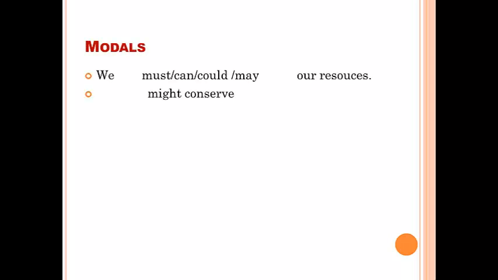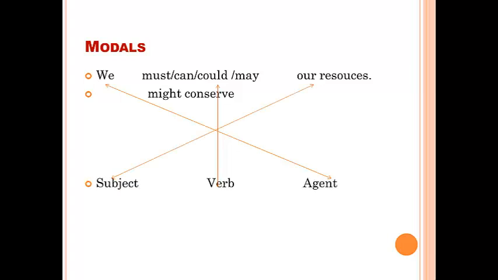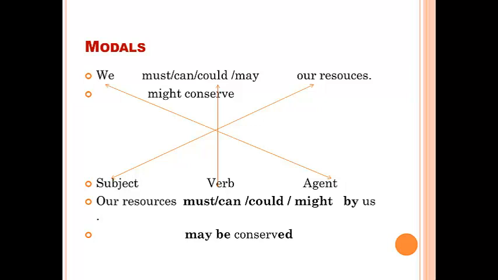Modals: we must, or can, could, may or might conserve our resources. Our resources is the subject, we is the agent, and the verb is must, can, could, may or might conserve. The sentence becomes: our resources must or can or could or might be conserved by us.